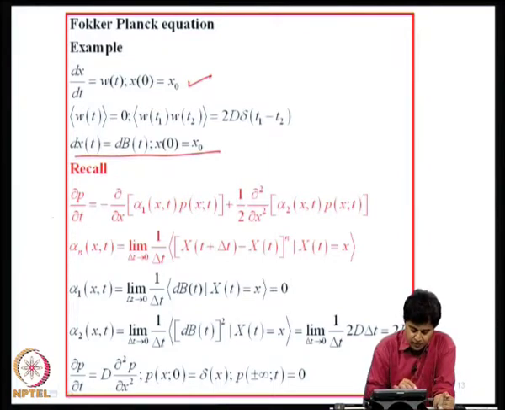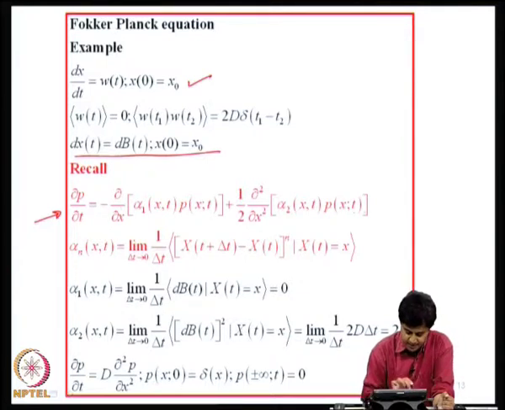Now, we have this Fokker-Planck equation, ∂p/∂t, which is minus ∂/∂x of alpha 1 (x, t) p(x, t), etc. What is alpha n? Alpha n are these derivative moments which involve the nth moment of the increment. Now, let us start with alpha 1.